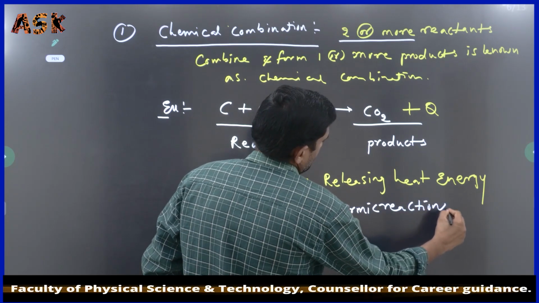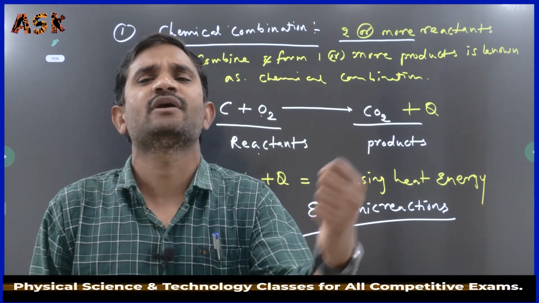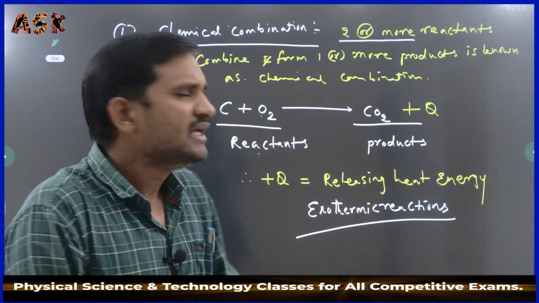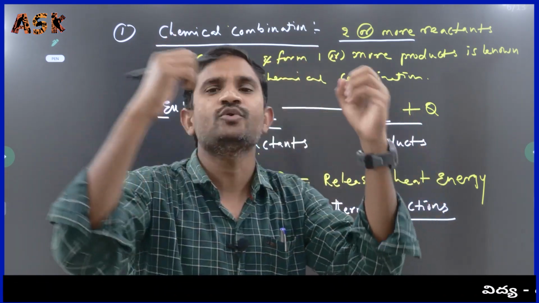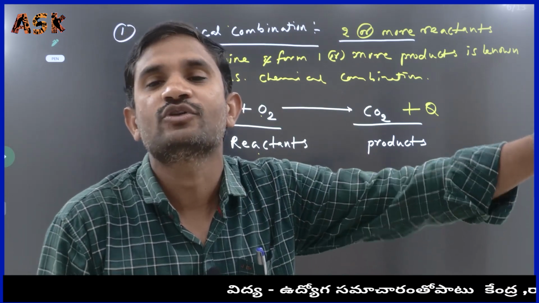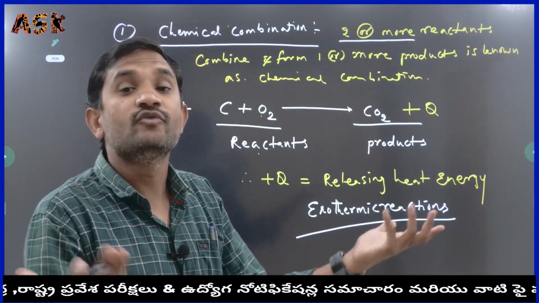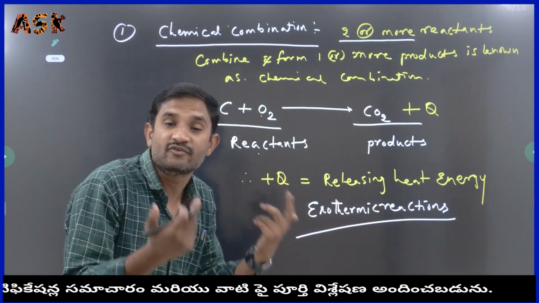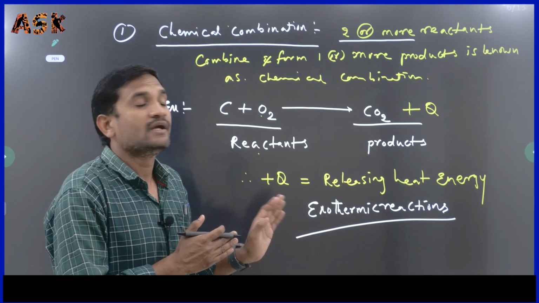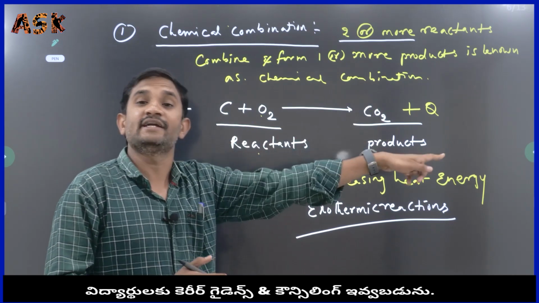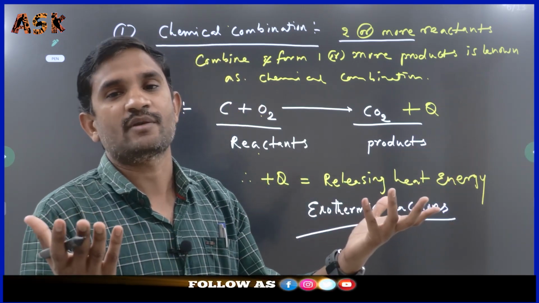Maybe in the examination there is a chance they ask which of the given reactions is an exothermic reaction. Simply they can give various reactions with these symbols. If there is plus Q, you finalize that it is the exothermic reaction. Otherwise, if they make the question difficult, we have to find which reaction is exothermic and which is endothermic. That means we have to know the subject. Carbon with oxygen forming carbon dioxide releases heat energy, so we consider it an exothermic reaction.